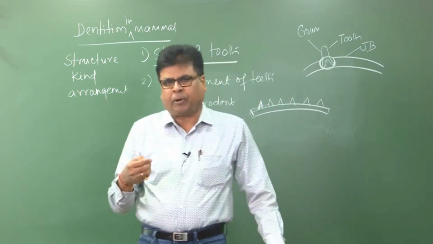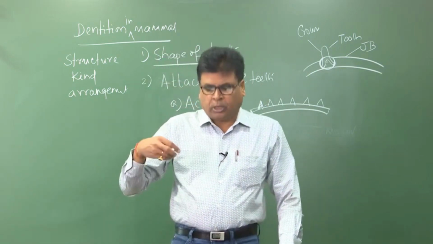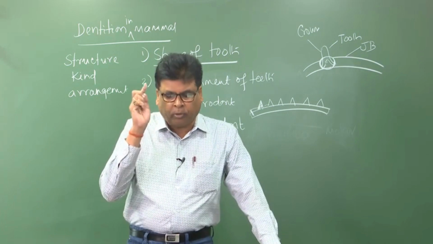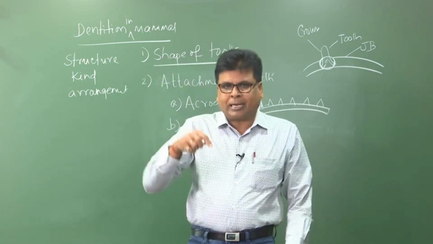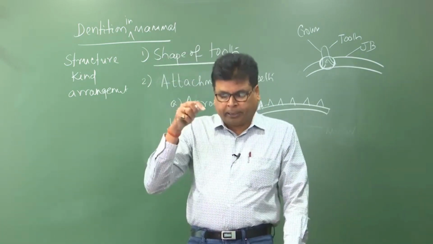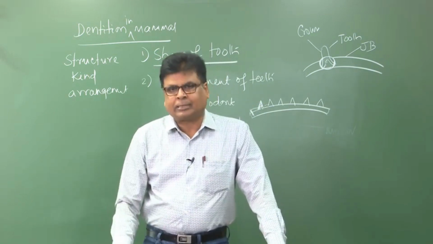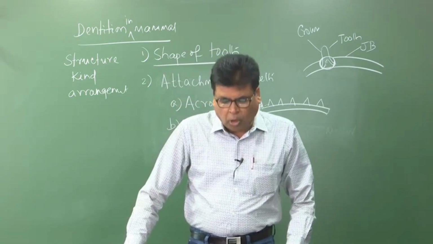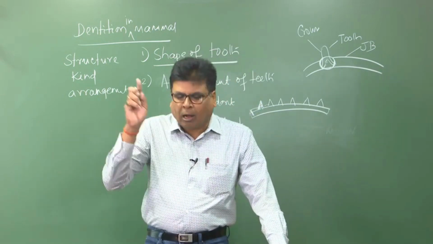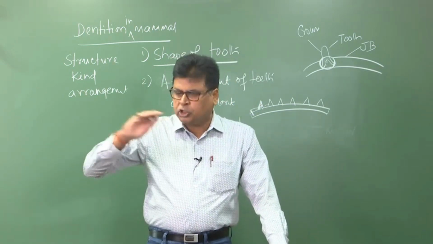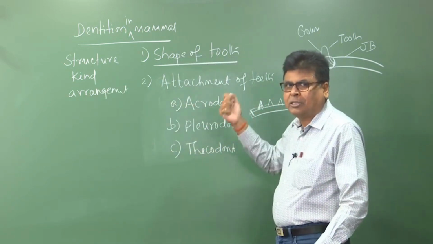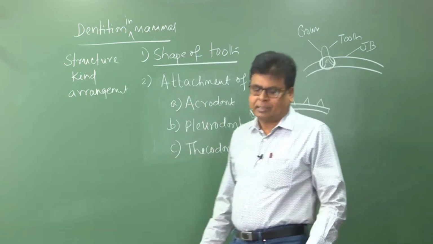The root is either one or more, and the roots are embedded in a socket or sockets, called alveoli or theca of the jawbone, and only the crown projects above the jaw. This is the condition of thecodont, which means they are tightly fitted against the jawbone.